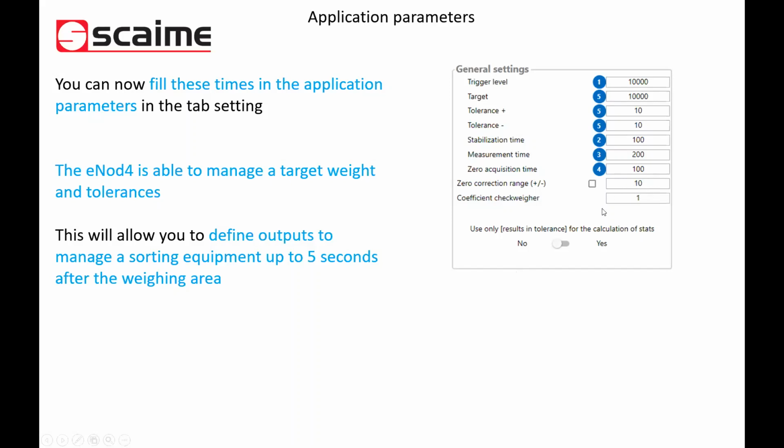So, through this general setting window, we can define all the information of our cycle: the start, the tolerances, the finish of the cycle, and the zero at the end of the cycle.